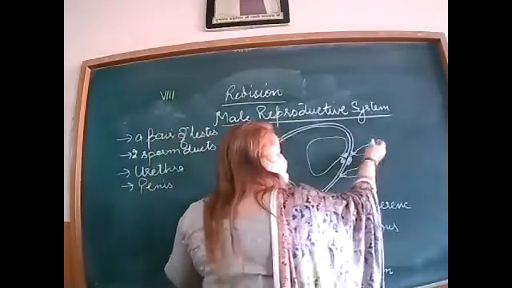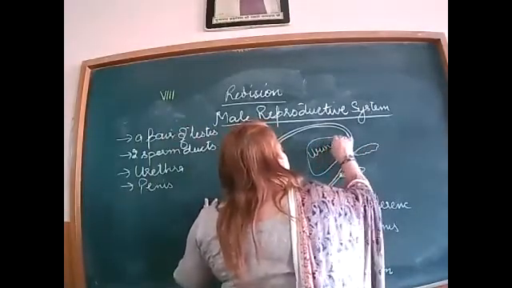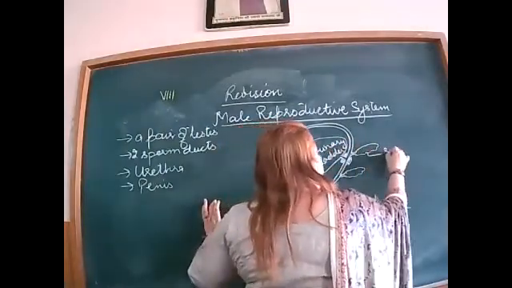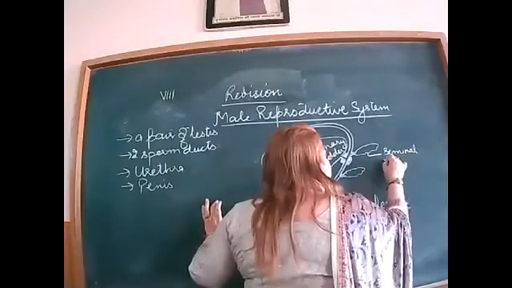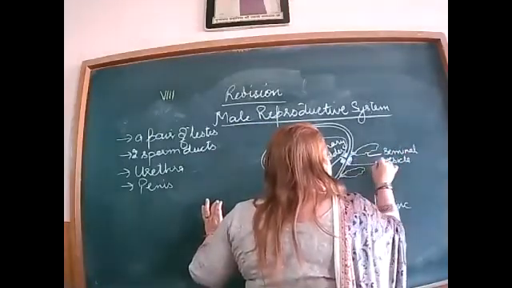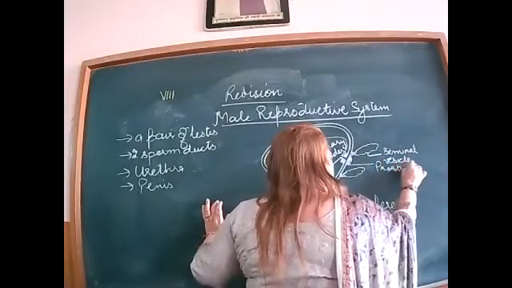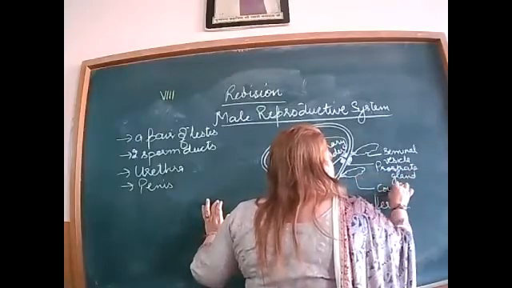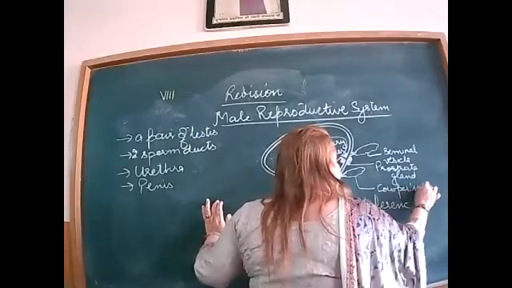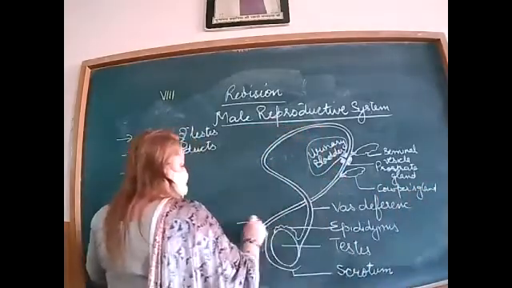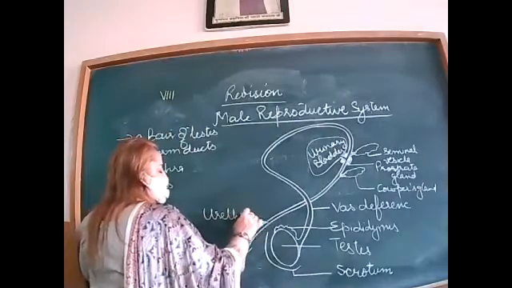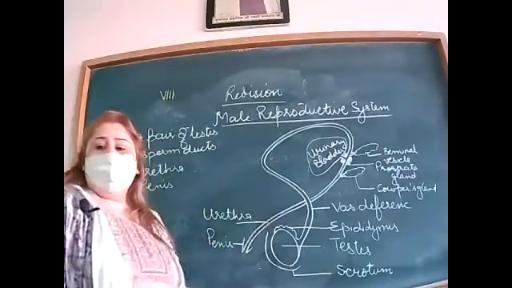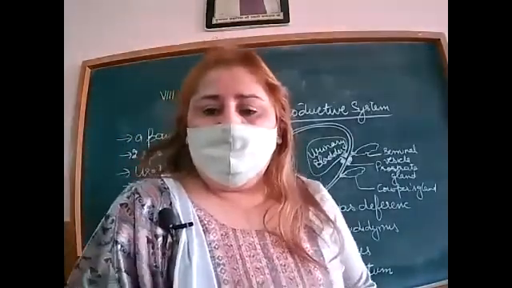Then it moves here. It is the urinary bladder. This is seminal vesicle. This is prostate gland. And here it is Cowper's gland. Right? After that, urethra. Then this is penis. Right? Now we will learn all these parts.